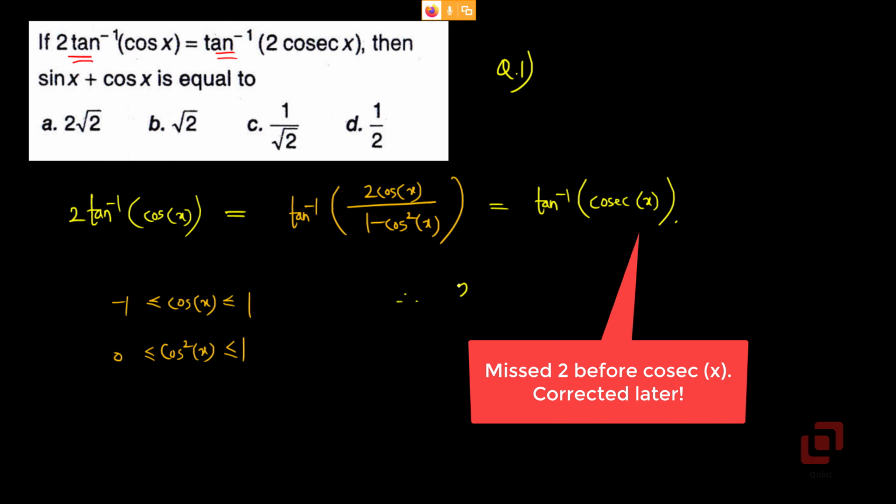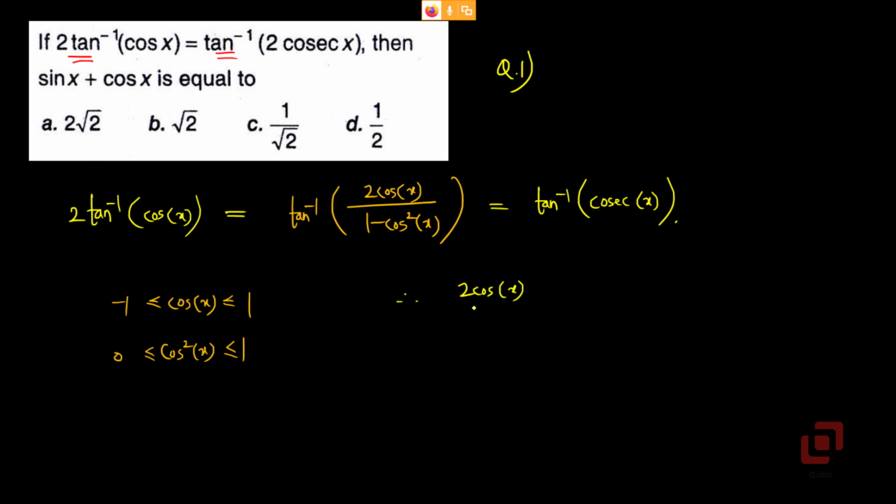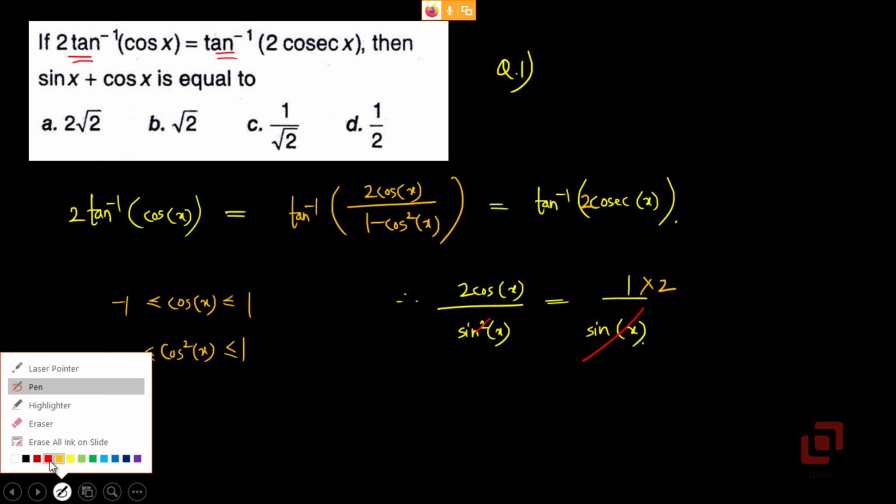So we now have 2 cos x upon sine squared x equal to 2 upon sine x. We can cancel sine, and 2 will also get cancelled.